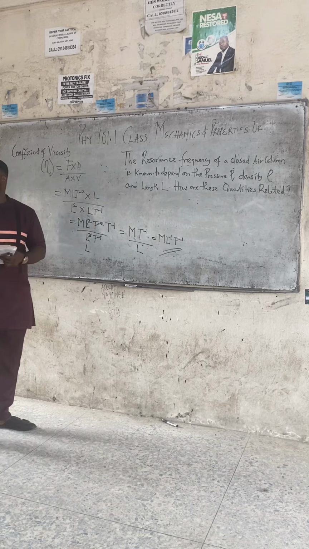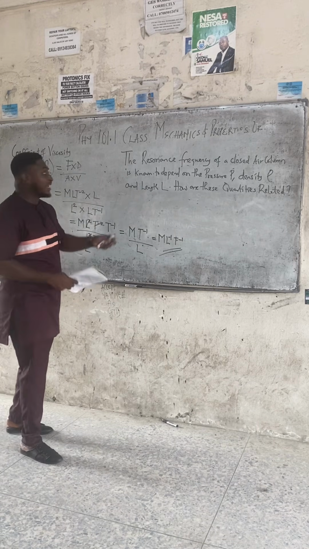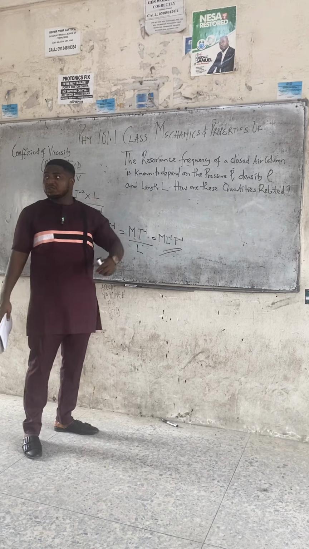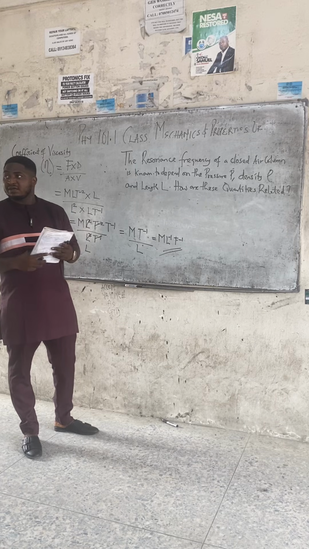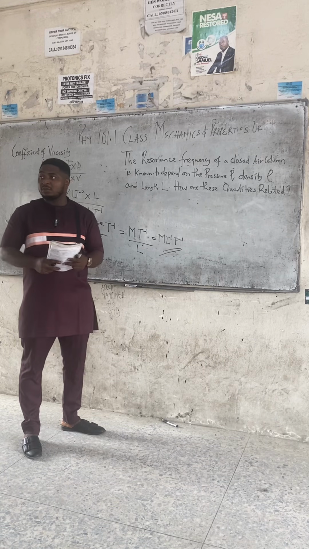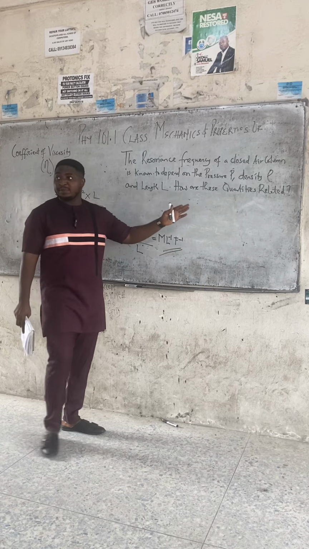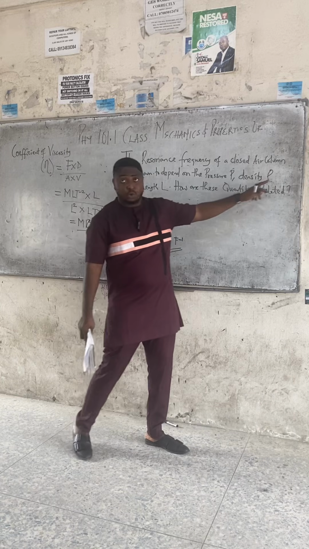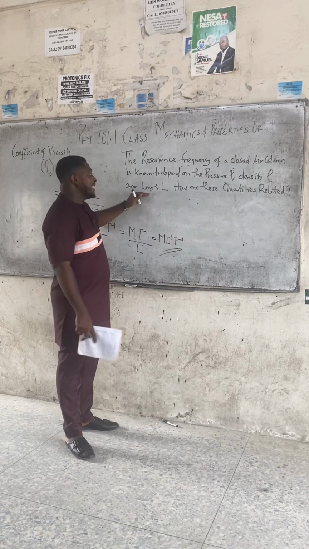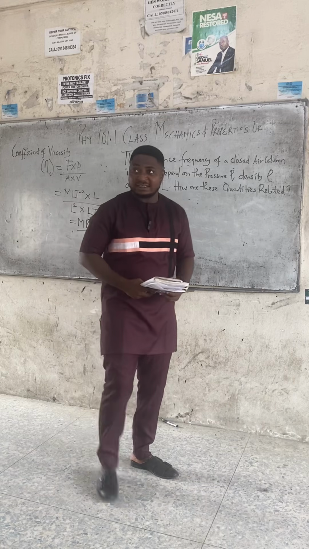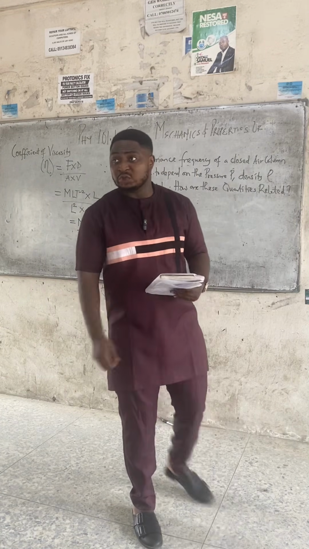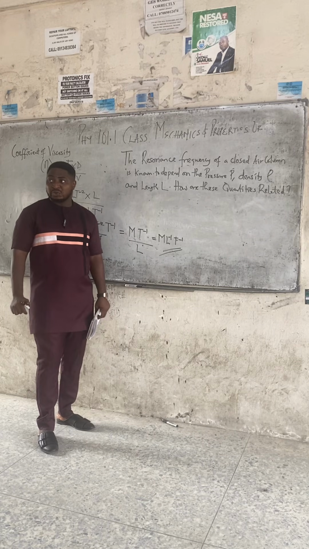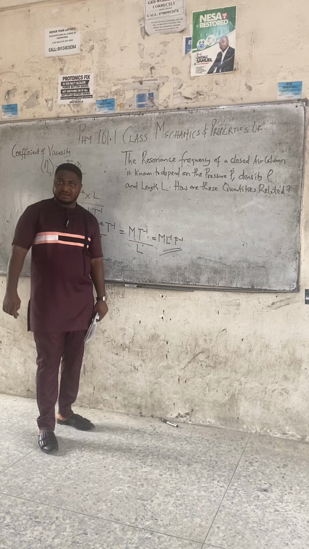I'm writing on the board so that those following us online, if I'm too fast in dictating, can write down. The resonance frequency of a closed air column is known to depend on the pressure P, density rho, the symbol for density is rho, and length L. How are these quantities related? Class, it is dimensional analysis that helps us to know how these quantities are related.